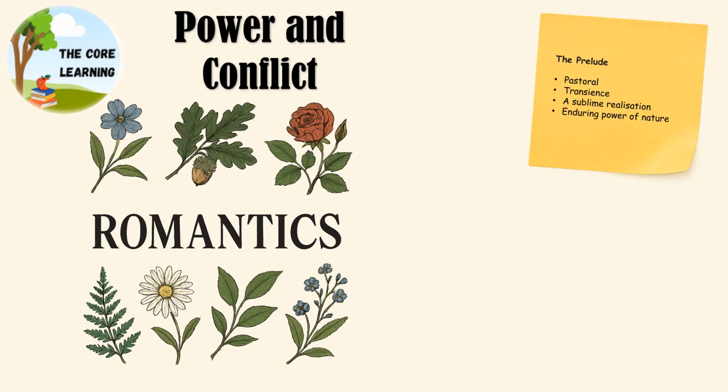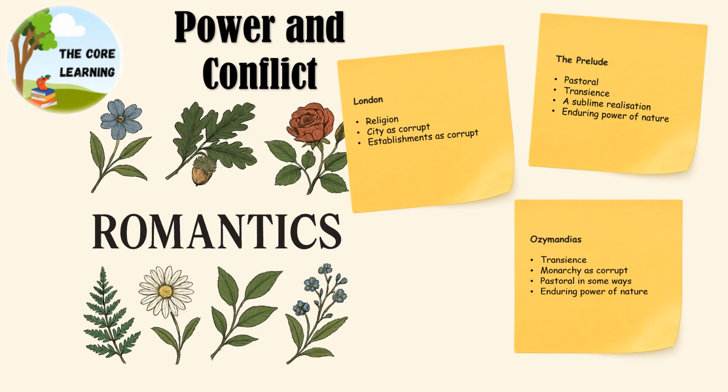Now, if you're doing Power and Conflict, you see that in The Prelude. You see the pastoral scene, the beautiful, wonderful lake that he goes into. You see transience and how temporary human power is and how temporary human life is. He has this sublime realization that nature is huge, but he's also quite frightened about it. And there's an enduring power of nature. We see London, where there's that idea on religion as well, the blackening church, the city as really corrupt, and establishments like the monarchy as really corrupt. We see in London, he talks about that industrialized city as a really negative place that he doesn't actually want to be. And we see it in Ozymandias too.